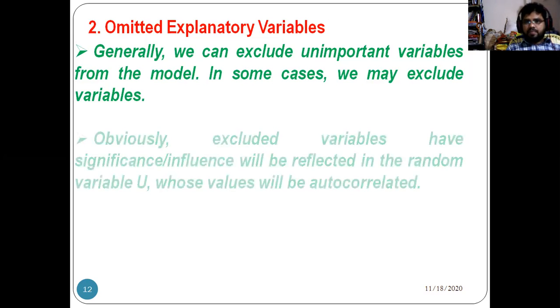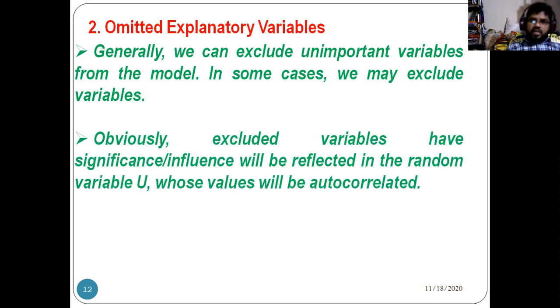I will give the example. Obviously, the excluded variables have a significant influence. As I told you, whatever unimportant variables we remove may also have some significant influence, which will be reflected in the random variable. So the error term depends on the removed or excluded variable also. When you remove an unimportant variable from the model, the error value will be high. So the error may depend on whatever variable you remove.